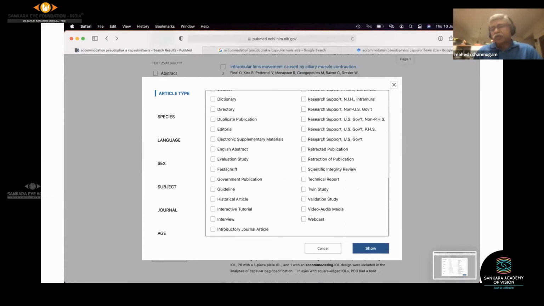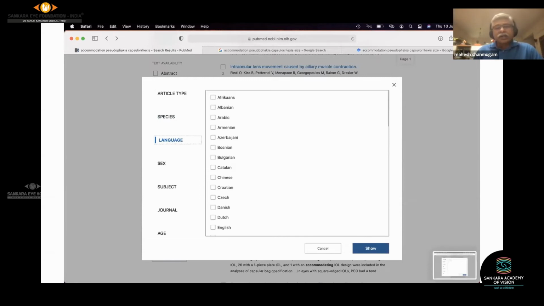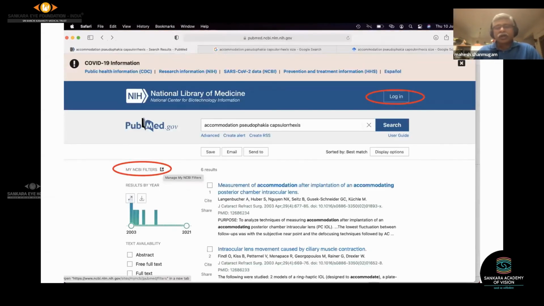There is also refinement for whether you want studies on humans or studies on animals. All this is available in PubMed. And language, which language the articles are published in, whether it's in males or females, subject, and all that. So you can refine them better.